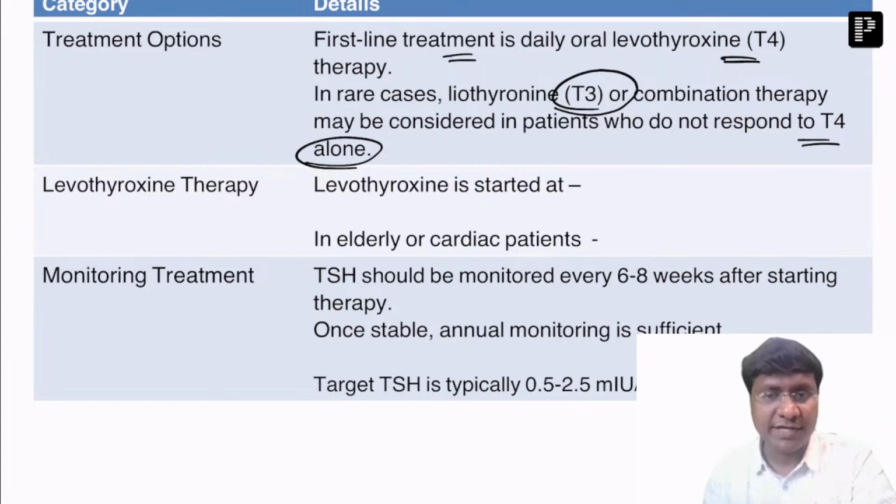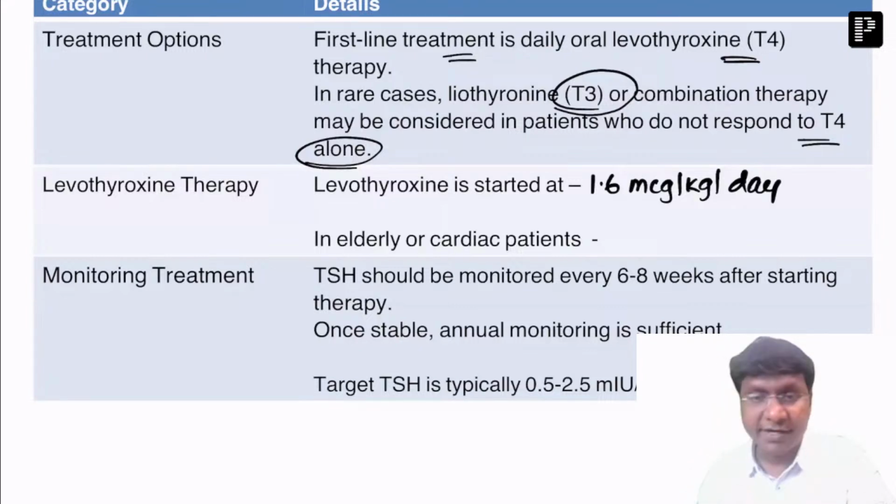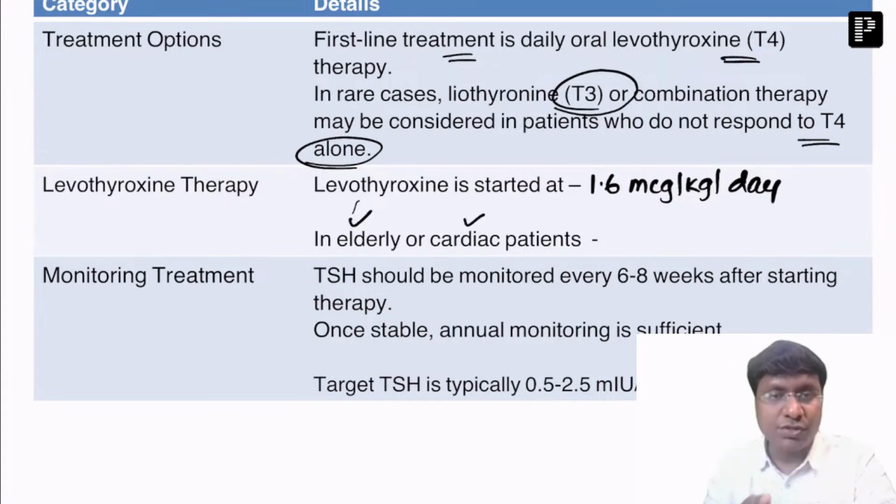And whenever you are giving levothyroxine, that is your T4, it should be given at a dosage of 1.6 micrograms per kg per day. That should be the dosage of levothyroxine that we give in adults. But in elderly individuals and cardiac patients, we don't start the full dose. We start a low dose because if you start the full dose, the cardiac activity increases and that will increase the myocardial oxygen demand.